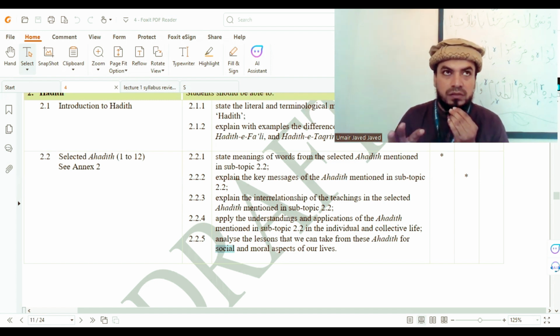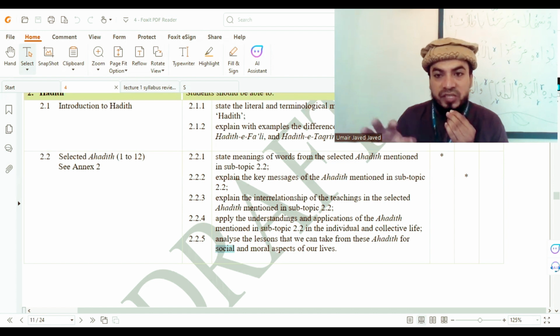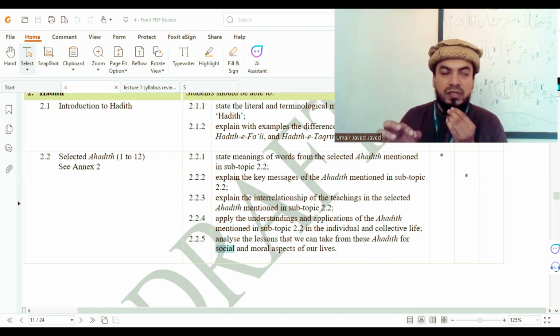The next topic is understanding and application. It means what are the insights of the hadith and what are its executions in practical life, in your individual life and in your collective life. So the fourth point is related to the understanding and application of hadith in your social, individual, and collective life.